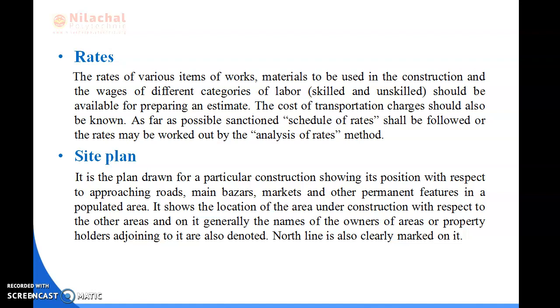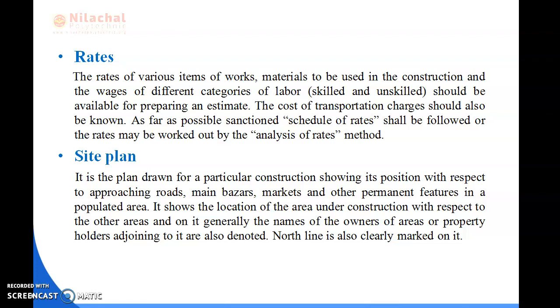So, the cost of transportation charge should also be known. As far as possible, sanctioned schedule of rates shall be followed, or the rate may be worked out by the analysis of rates method. Normally, the rate is defined by scheduled rate method or analysis of rate method. Two methods are used to define the rate.